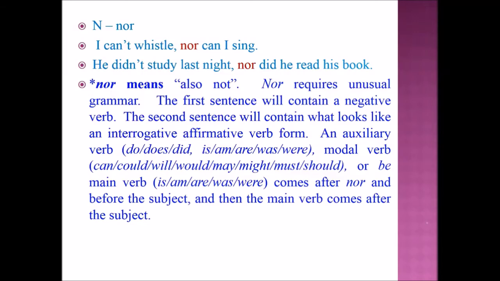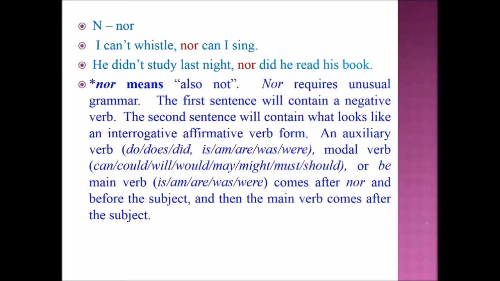Nor requires unusual grammar. The first sentence will contain a negative verb, whereas the second sentence will contain what looks like an interrogative affirmative verb form.